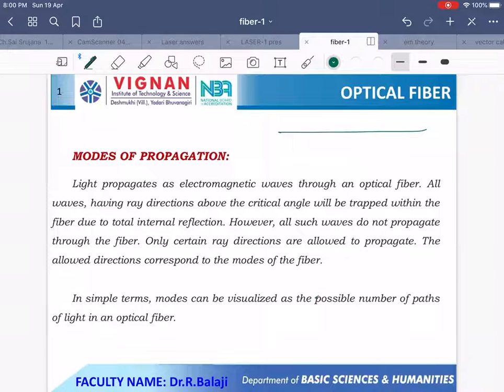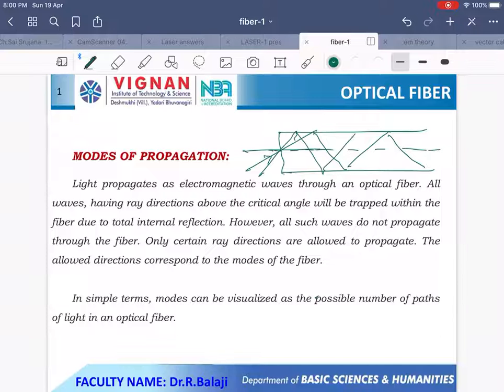Now consider this is the core region and this is the axis. Now you are sending the light here. It obeys the total internal reflection phenomena and transmits. This is one mode. Suppose the ray is incident like this, then it travels like this. This is another mode. Suppose the ray is incident here and obeys the total internal reflection phenomena and transmits. So modes represent the possible number of paths of light in an optical fiber.